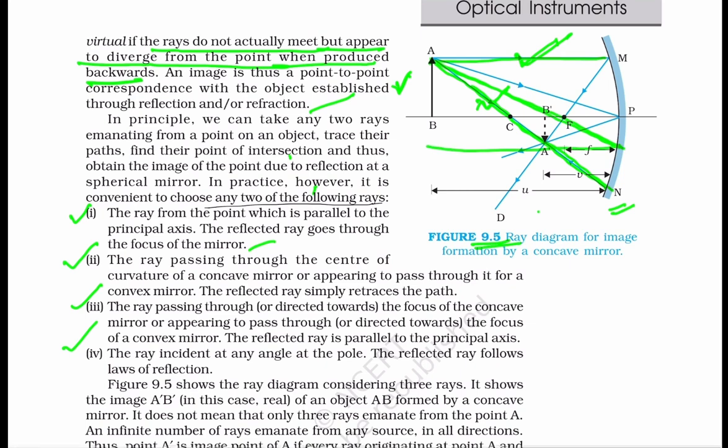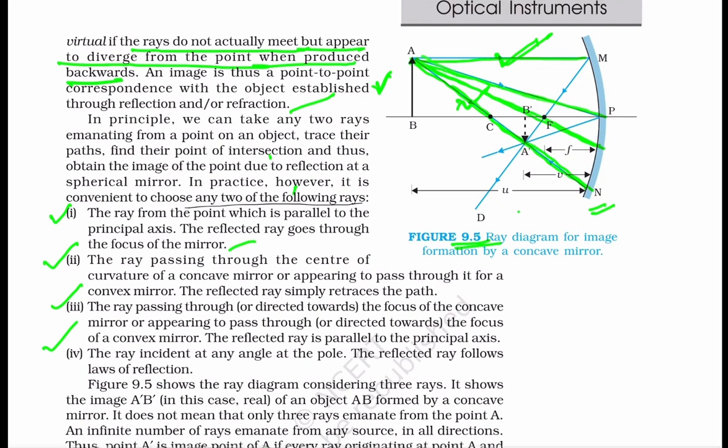Now the fourth ray which we can take is the ray incident at any angle at the pole. In this case, the reflected ray follows the laws of reflection. If this ray is falling at the point P, that is the pole of the mirror, then after reflection it follows the laws of reflection and it comes in this way.